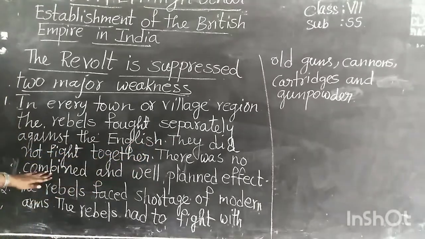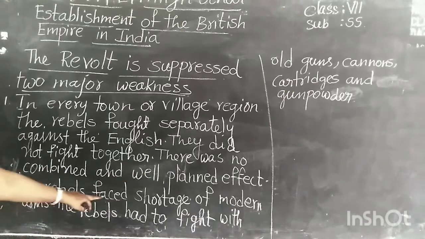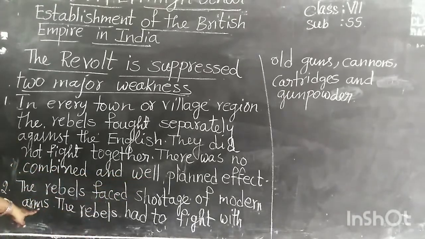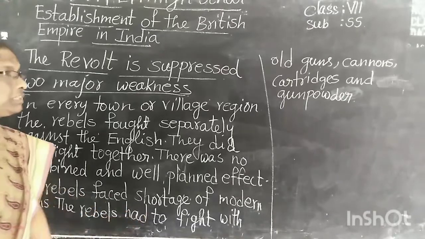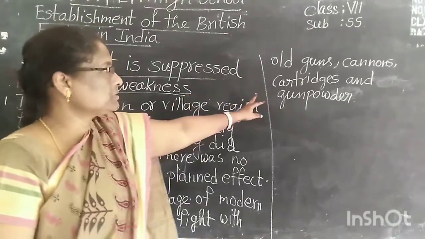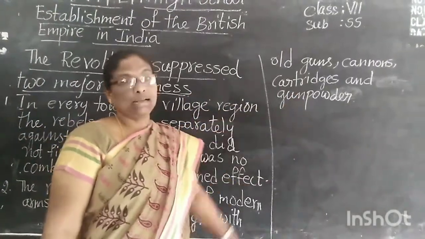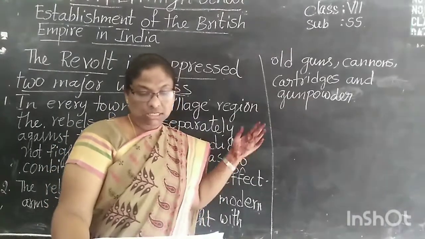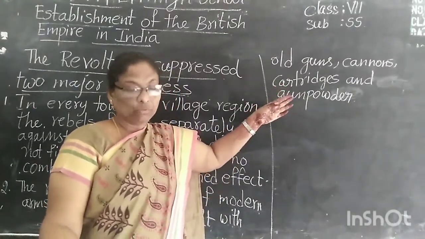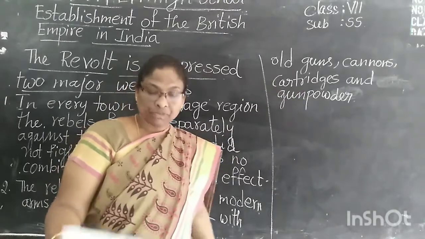There was no combined and well planned effort, and the rebels faced a shortage of modern arms. The rebels had to fight with old guns, cannons, cartridges and gunpowder, and they also had to bring these things from outside of India.